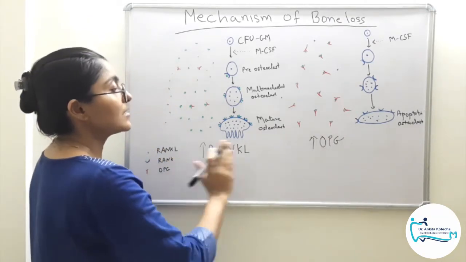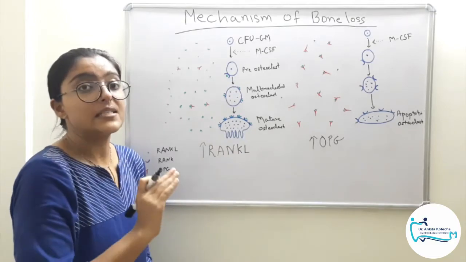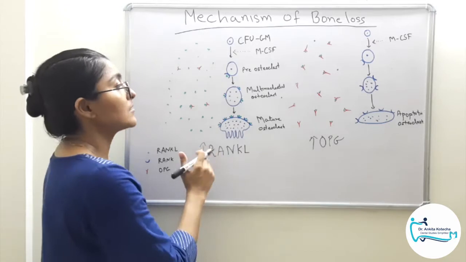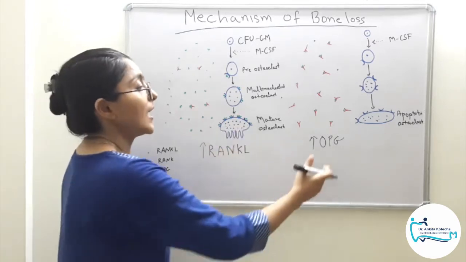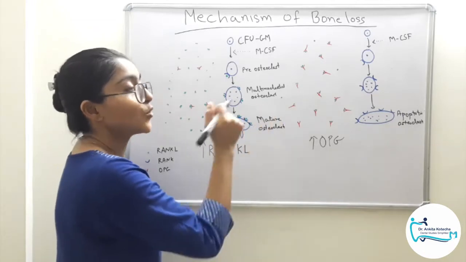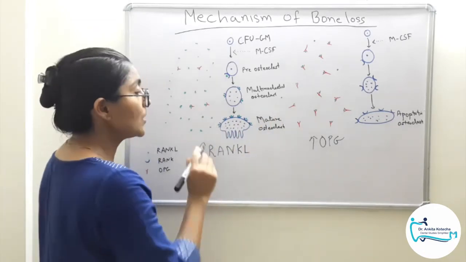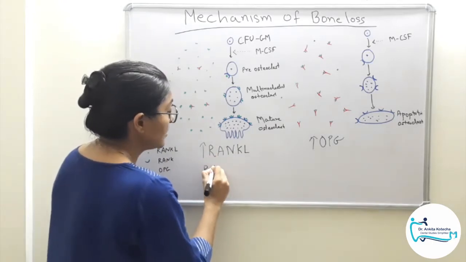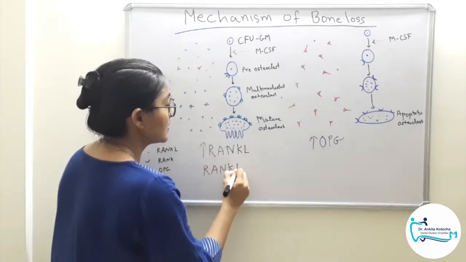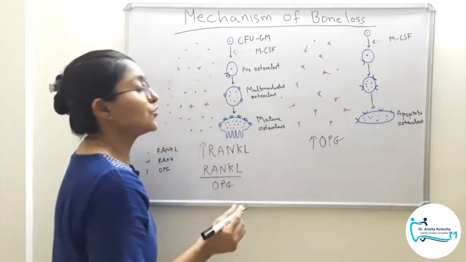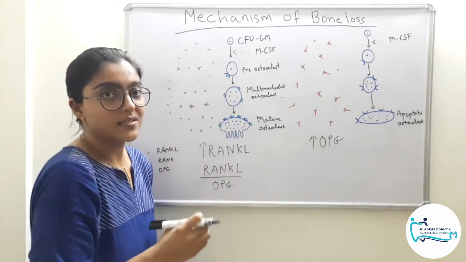So this is the basic molecular aspect of mechanism of bone loss. Increased RANKL expression, however, is favorable to bone loss, and increased OPG concentration is favorable to bone formation. Now coming to the final point, that is a factor called RANKL OPG ratio. This is the most studied parameter in research trials to assess the bone loss activity.